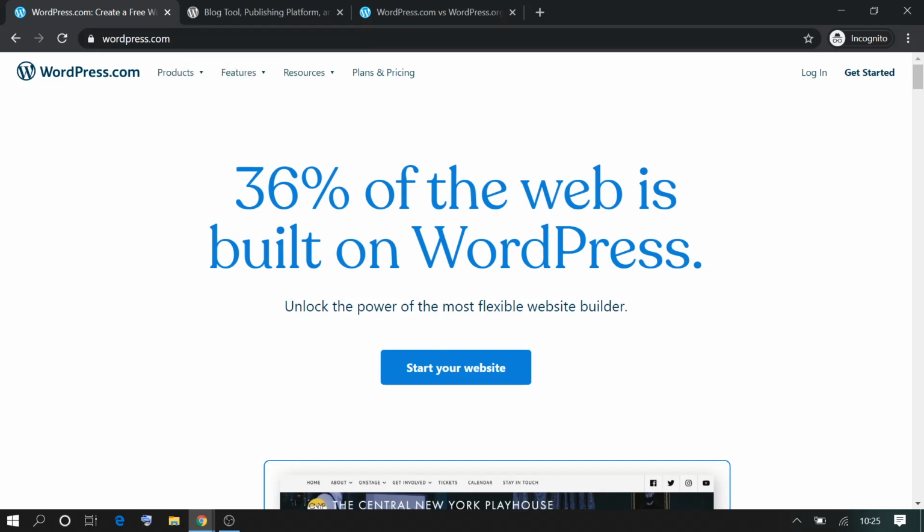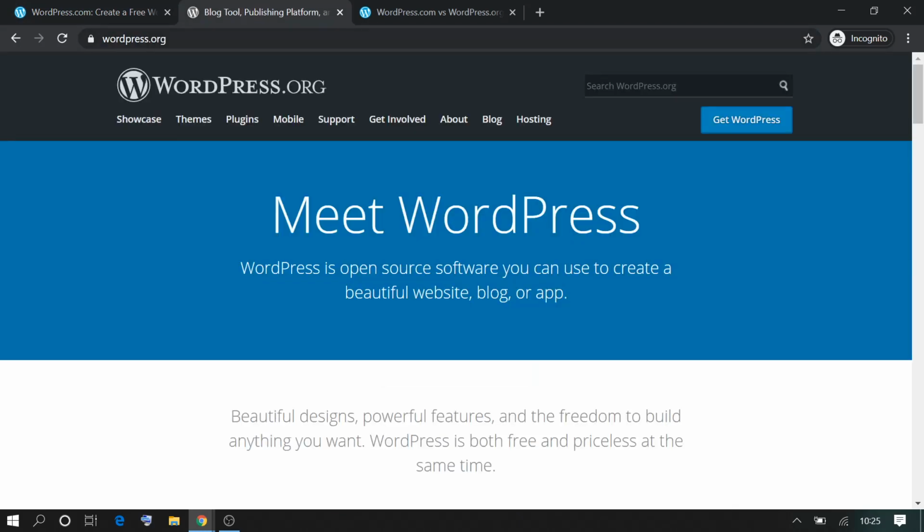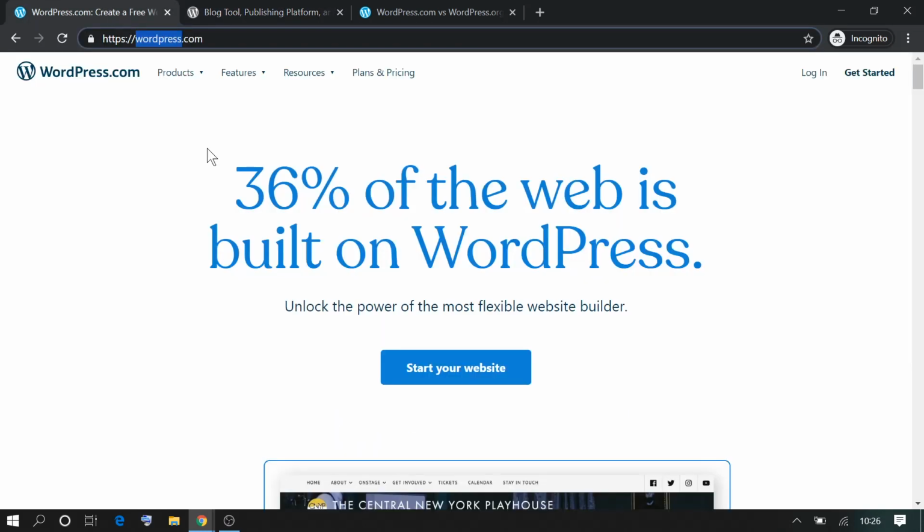Okay, so there are two options when you're looking to make a website on WordPress. One is WordPress.com and second is WordPress.org. Now, fundamentally, both are the same system. However, there is a slight difference between the two.